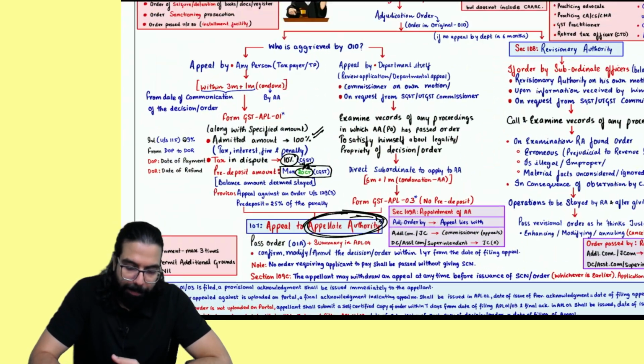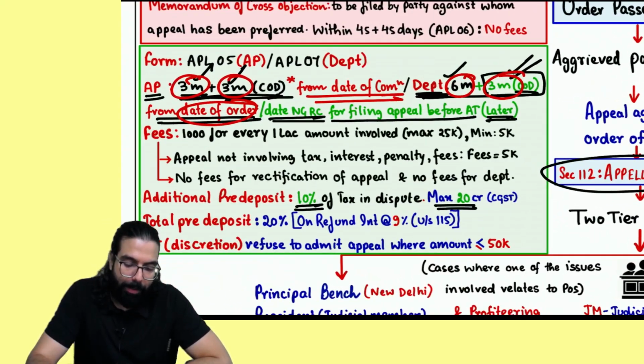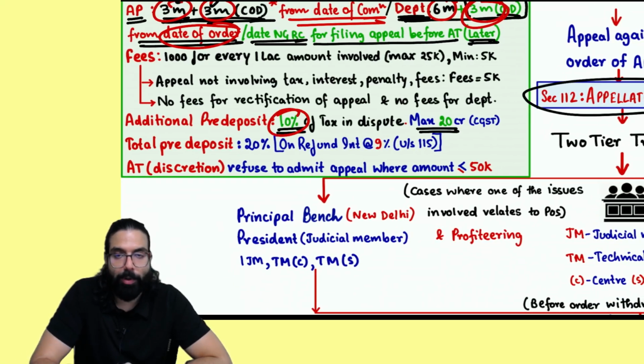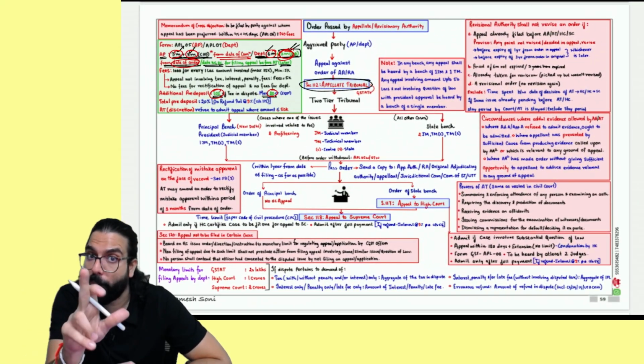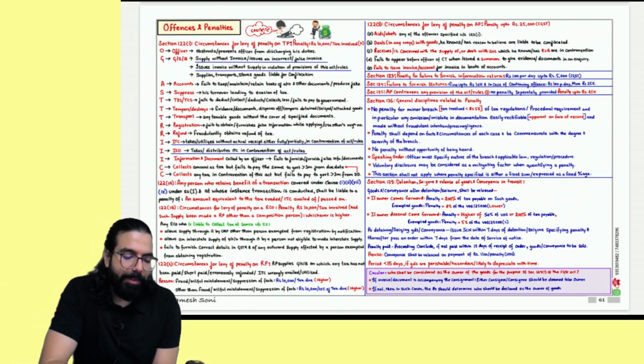Here any changes? Yes. Pre-deposit 10%, maximum 20 crore. Not 25, it is 20. Here the department is given an additional 3 months, and pre-deposit instead of 20 it is 10, and the maximum is 20 crore. Done, sir. This point is clear. IGST Act section 40. Okay. Appeals and revision chapter done.